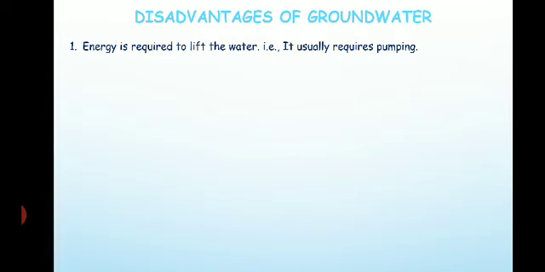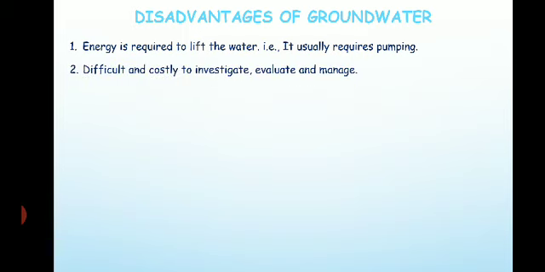So the disadvantage is that more energy is required to lift the water. Then the second disadvantage is, it is difficult and costly to investigate, evaluate and manage, right? Like surface water, you can see the water on the surface, in the river or a lake.